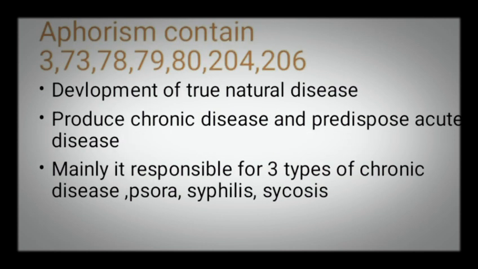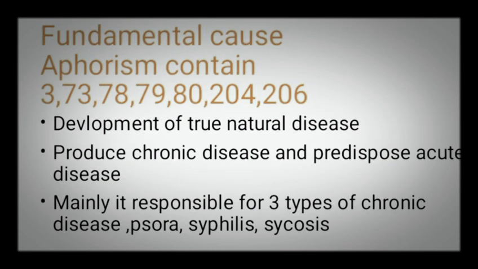Now we go towards the fundamental cause. Fundamental cause is written in Aphorisms 73, 78, 79, 80, 204 and 206. So what is the fundamental cause? It is the cause responsible for the formation of a true natural disease. So a true natural disease is formed by the fundamental cause. It mainly produces chronic disease and predisposes to acute disease. We will discuss chronic disease first, and predisposition to acute disease afterwards.